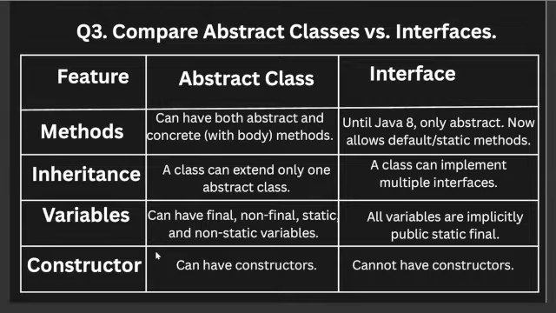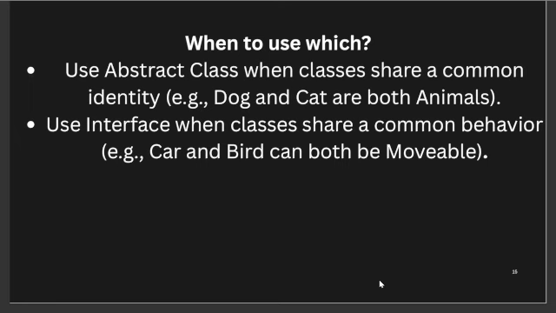We also differentiate on the basis of constructors. An abstract class can have constructors and an interface cannot have constructors. Now, when to use them.